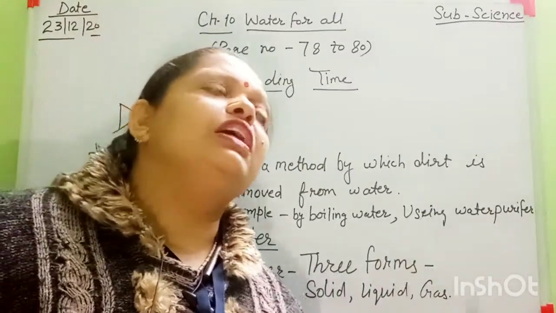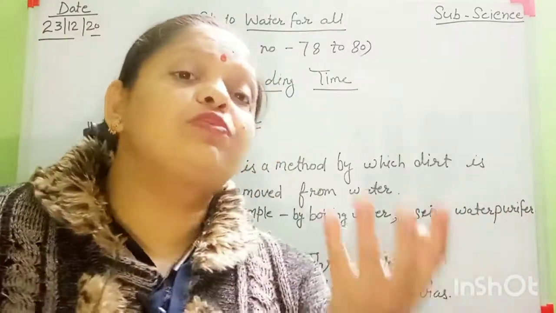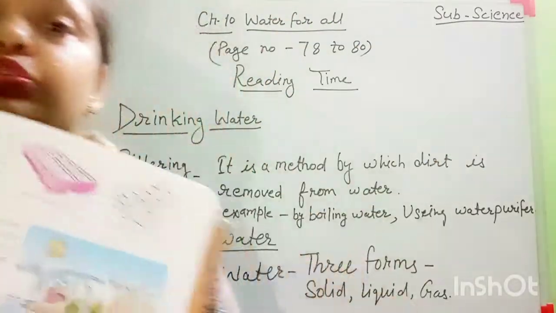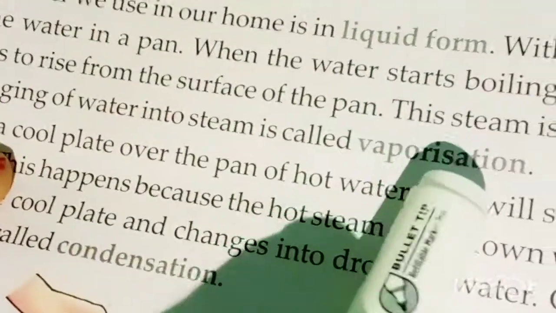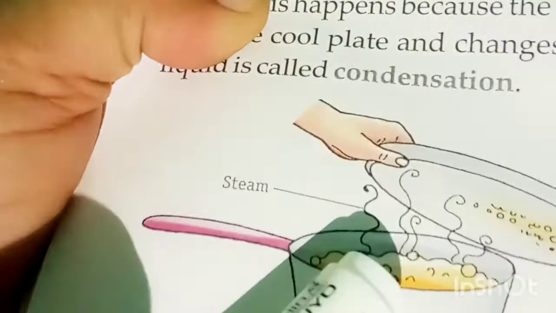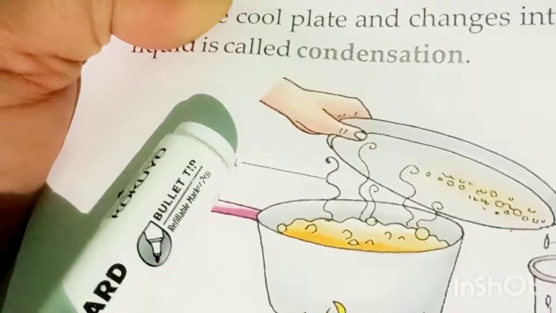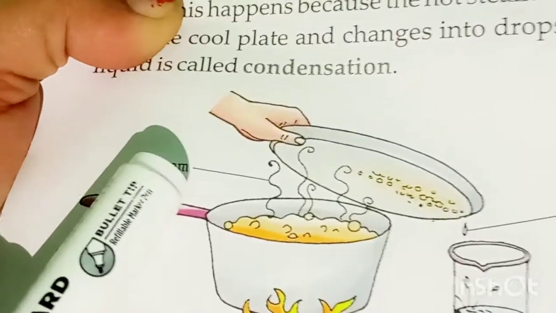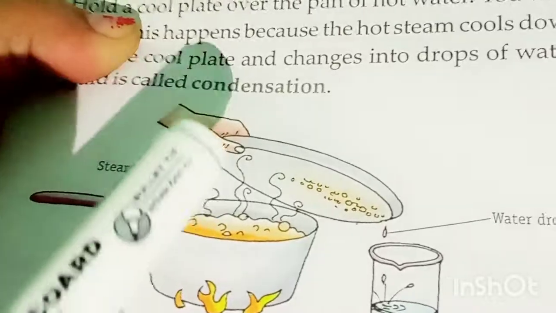Okay, when we are boiling this water, you observe that when the water is boiling, there are some water vapors and steam. That form is gas form, and this process, when the water changes into steam, is called vaporization. And in this picture, look here everyone, in this pan the water is boiling, here is steam or water vapor, both are the same words. This process is called vaporization because here water changes into steam.